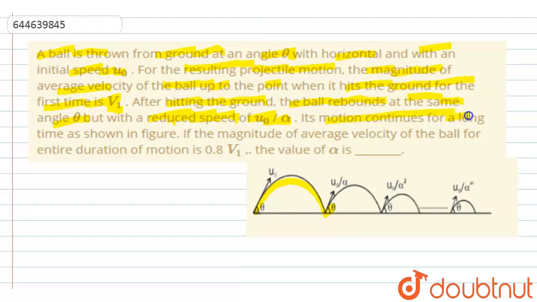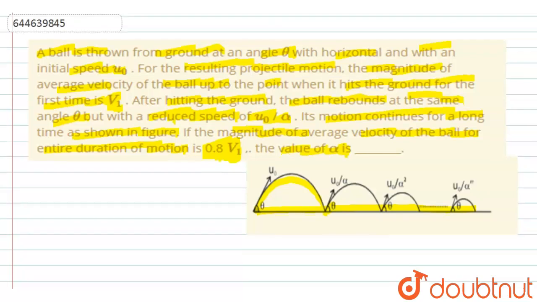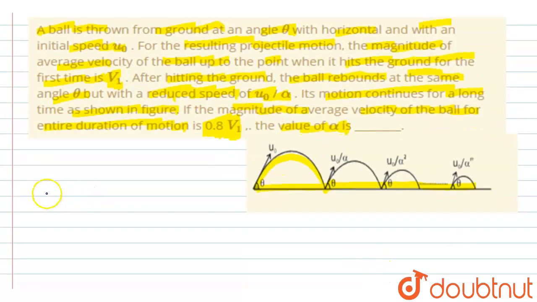Its motion continues for a long time as shown in the figure. If the magnitude of average velocity of the ball for the entire duration of motion is 0.8 times v1, then we have to find the value of alpha. So now we are given the average velocity for this complete motion, which is 0.8 times v1, and we have to find the value of alpha.